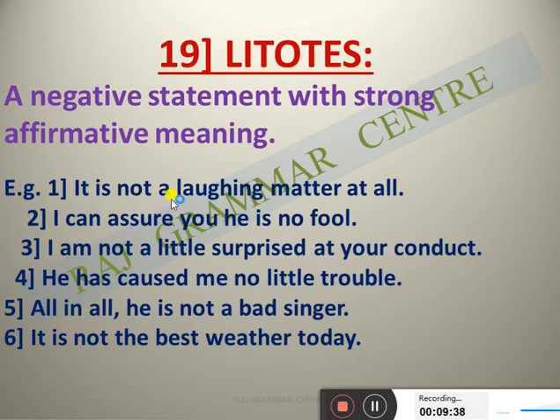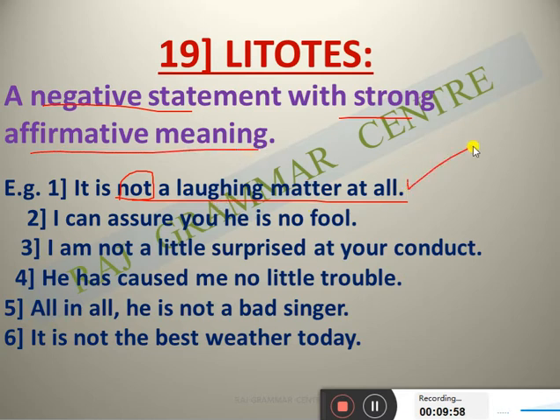See, it is not a laughing matter. It is not a laughing matter at all. See, in the sentence we are seeing not here. What is the definition? Litotes: negative statement with strong affirmative meaning. So here, not a laughing matter is a very serious matter. See the strong affirmative meaning. I can assure you he is no fool. He is no fool means he is an intelligent person.